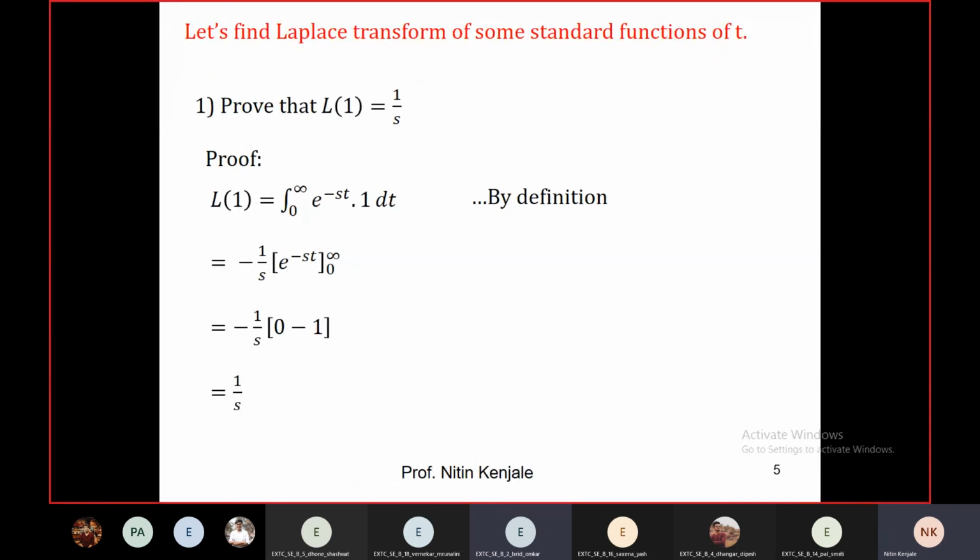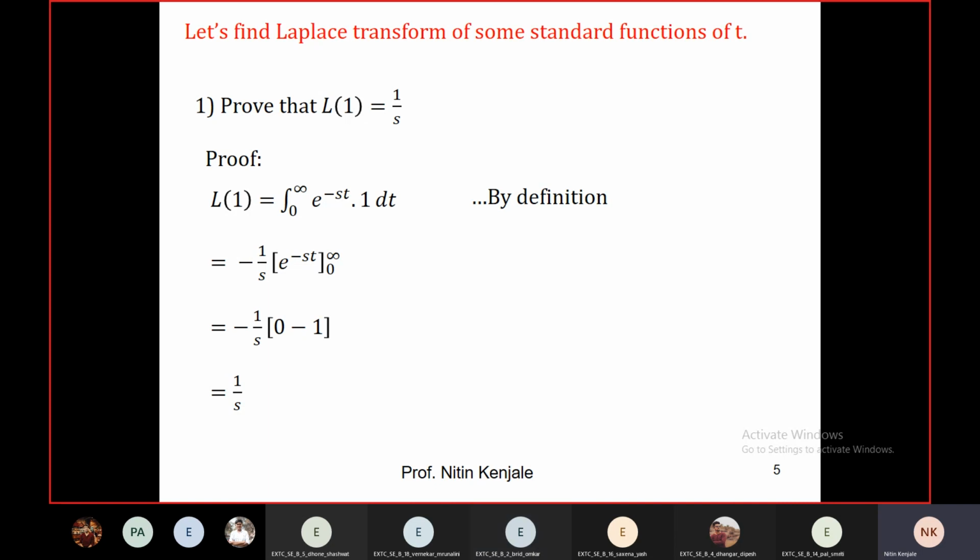Here I have given the proof of Laplace transform of 1, which is equal to 1 by s. Now look at that. By integral definition, Laplace of 1 can be written as integral 0 to infinity e raised to minus st into 1 dt. Isn't it? So when we integrate e raised to minus st, its integration is e raised to minus st upon minus s. That you must agree. The limits are 0 to infinity.